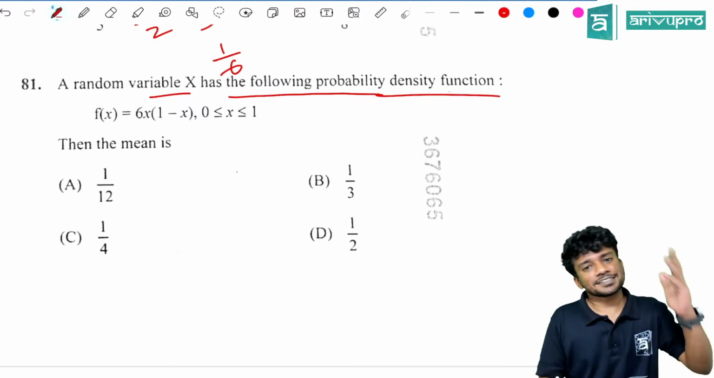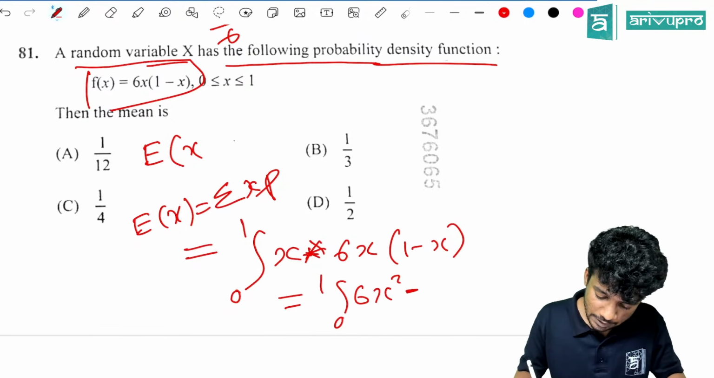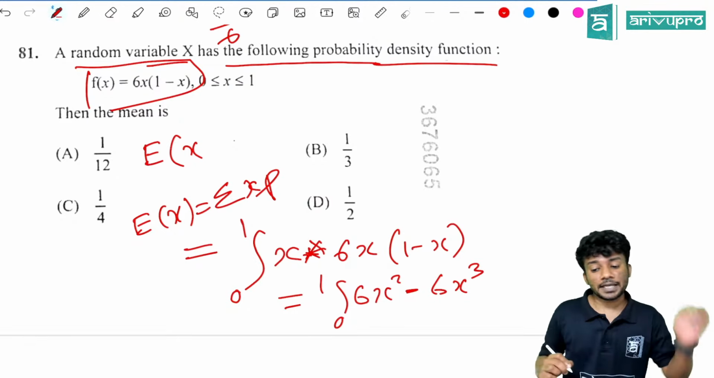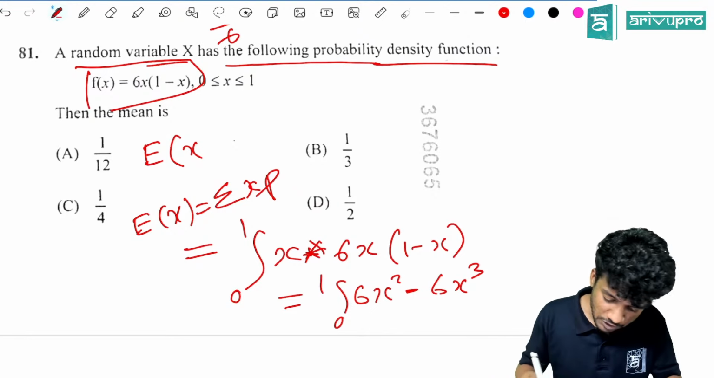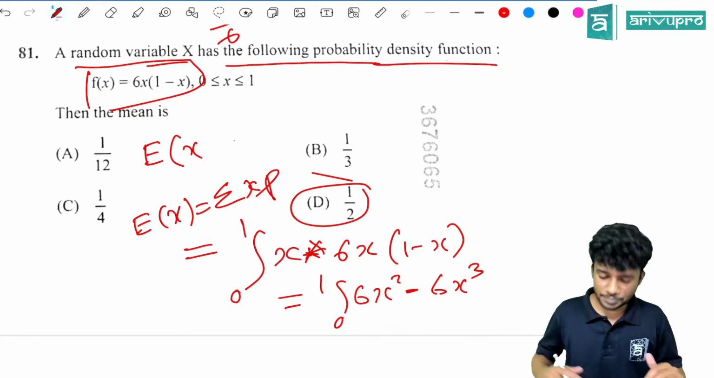So it will become integral 0 to 1, 6x square minus 6x cube. Now you integrate it and you will get how much? You will get it as option D, 1 by 2.